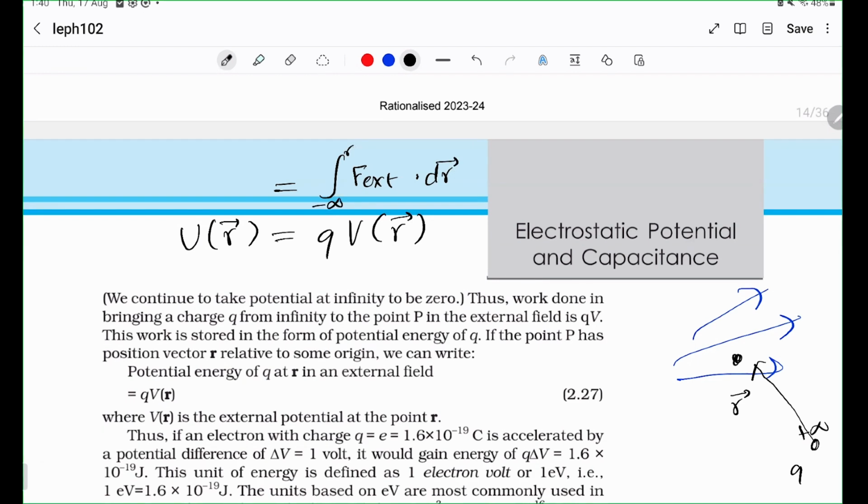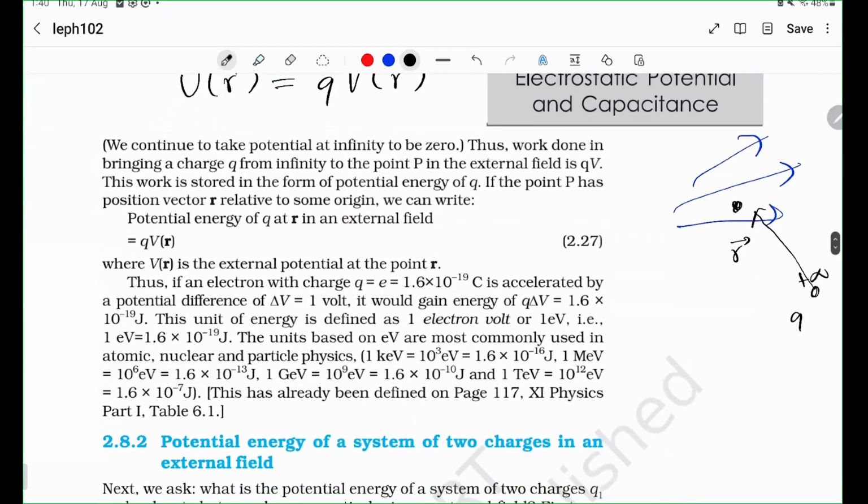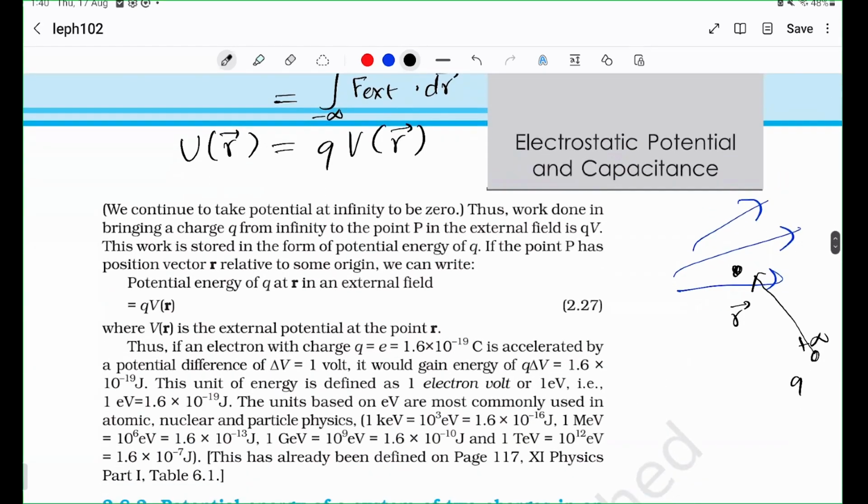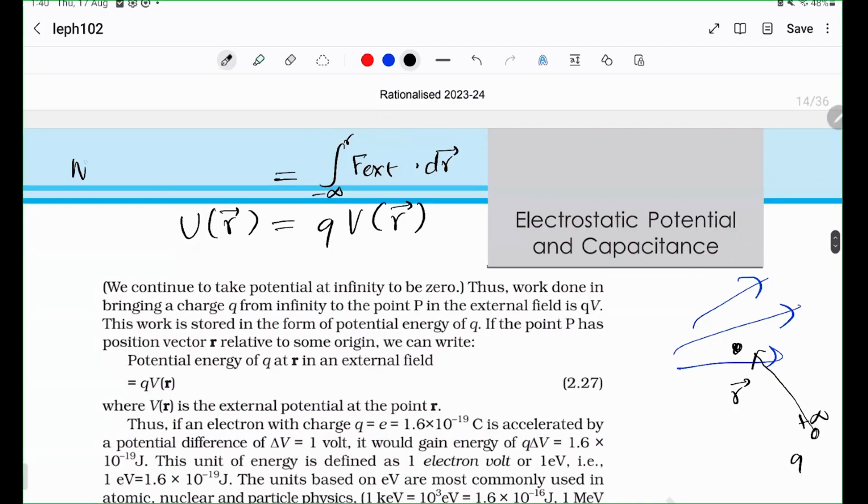Okay, so I hope all of these concepts are very clear. This is the work done by an external agent. Maybe you, right? You're expending a lot of energy.